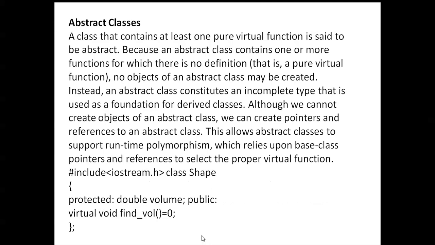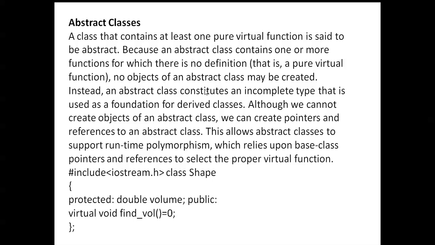Abstract class. A class that contains at least one pure virtual function is said to be abstract, because an abstract class contains one or more functions for which there is no definition. No objects of an abstract class may be created.